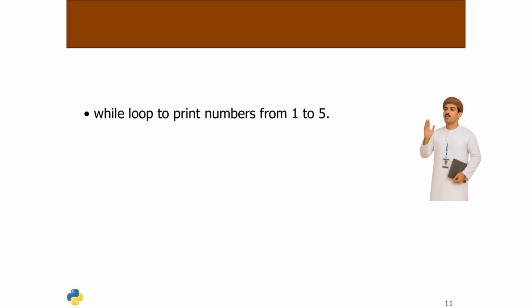To print numbers from 1 to 5 using a while loop, initialize a variable, say i, to 1. Use while i less than or equal to 5 as the condition. Inside the loop, print i and increment it by 1 using i plus equals 1. This loop continues until i exceeds 5, effectively printing numbers 1 through 5.